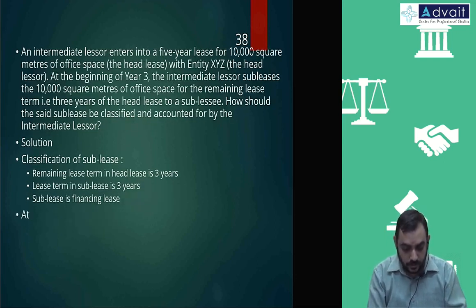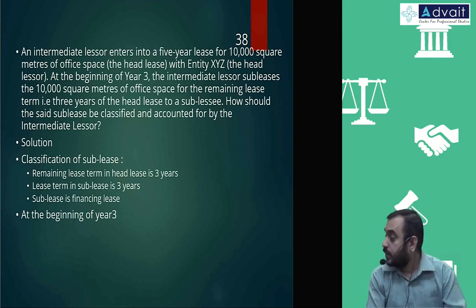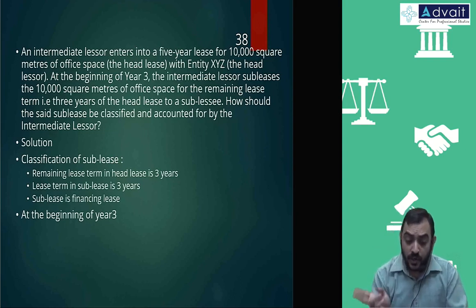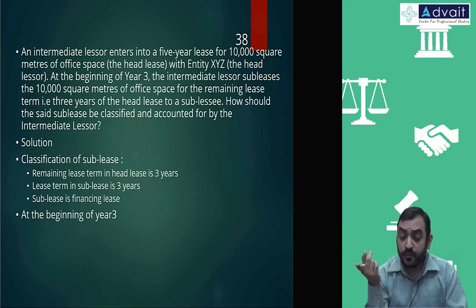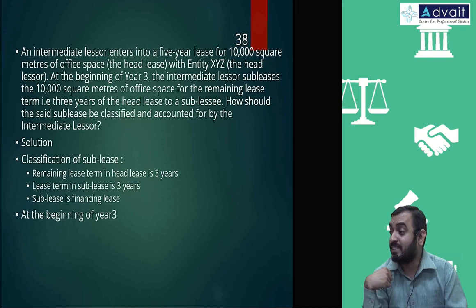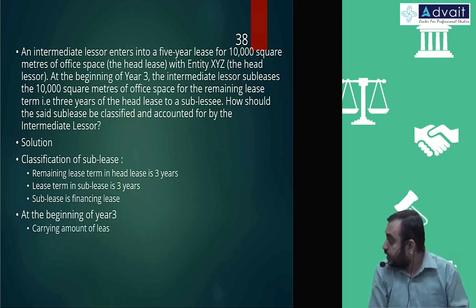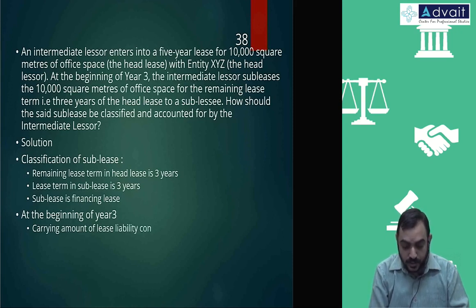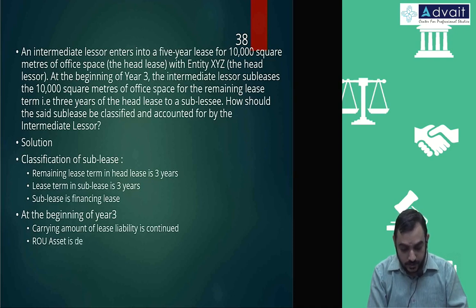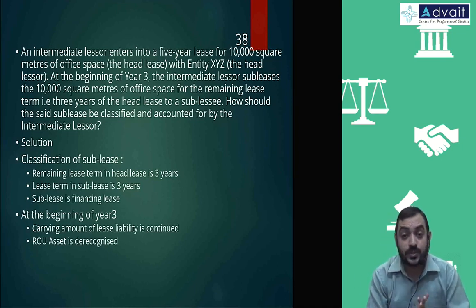Okay, so at the beginning of year 3, they would have already had two things, because they would have originally accounted for the lease being a lessee, that is lease liability and ROU asset. So the carrying amount of lease liability is continued, that is not touched, and the ROU asset is derecognized, that is adjusted, that is closed.